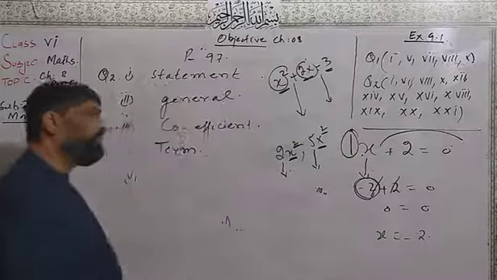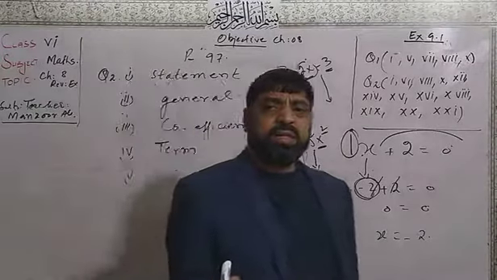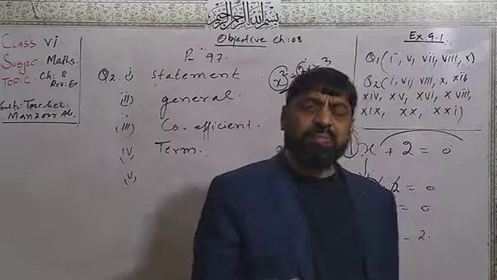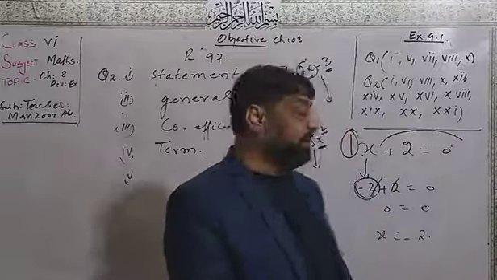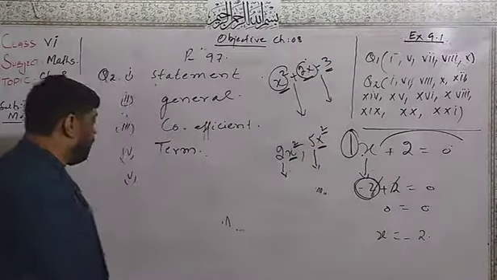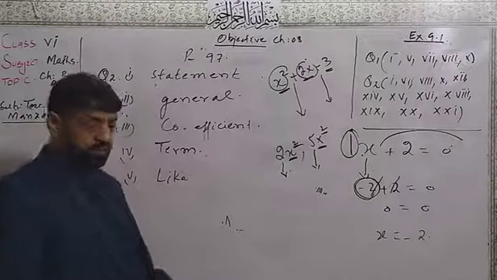So terms of the same kind that only differ by coefficient, but have the same base and same power, are called like terms. L-I-K-E, like terms.